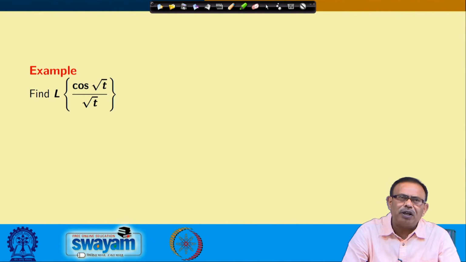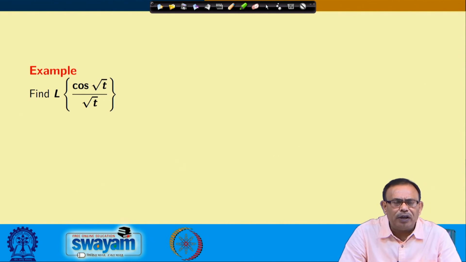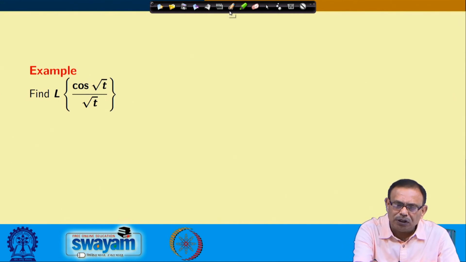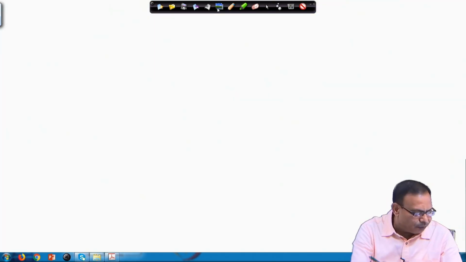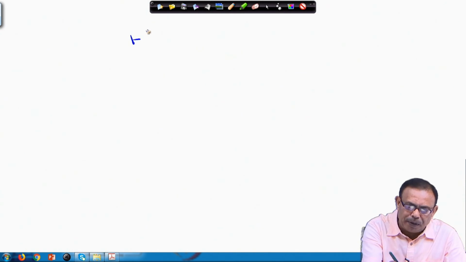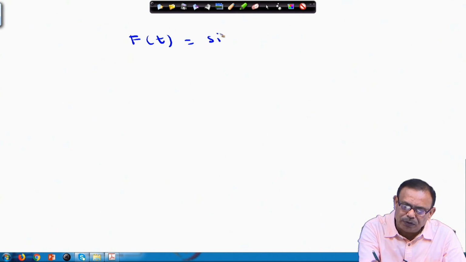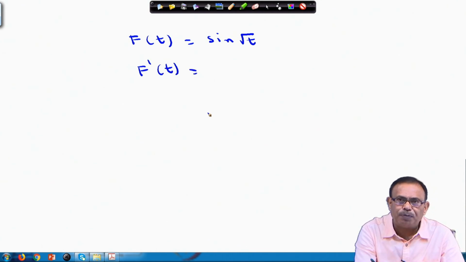You see this complicated function: find the Laplace transform of cos of root t by root t. For this one, we assume that f(t) is equal to sin of root t. I will tell you why I am doing it. I have to find the Laplace transform of cos of root t by root t.